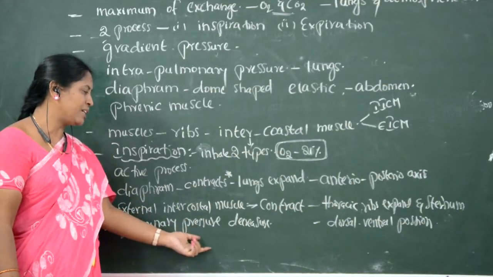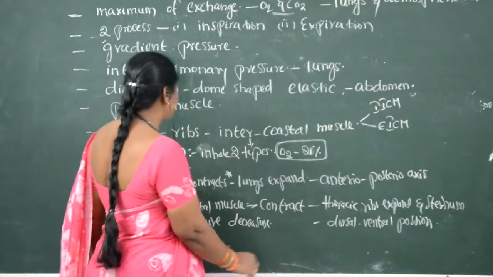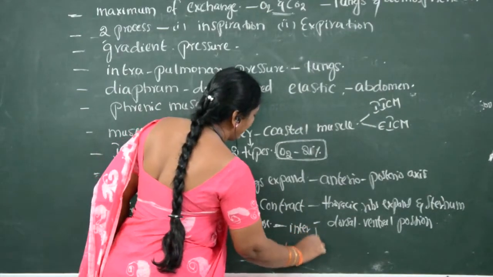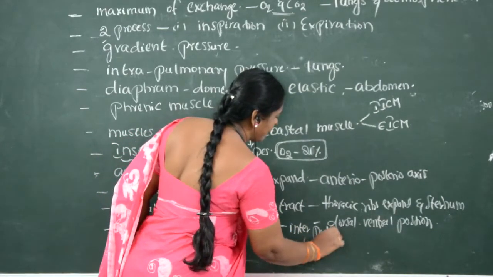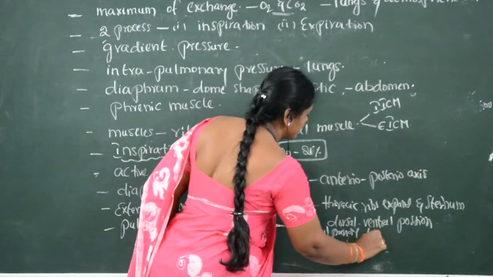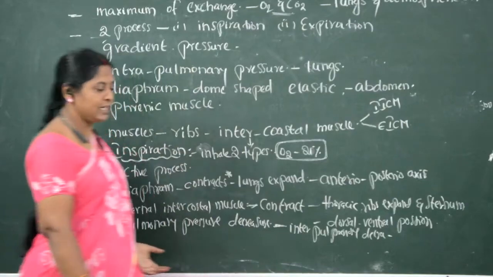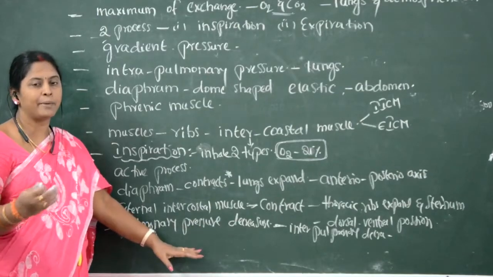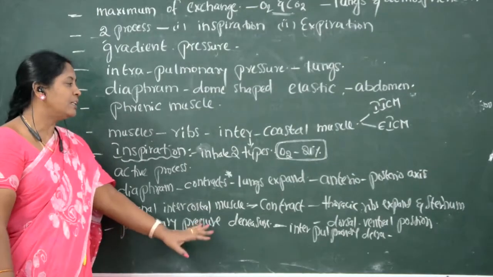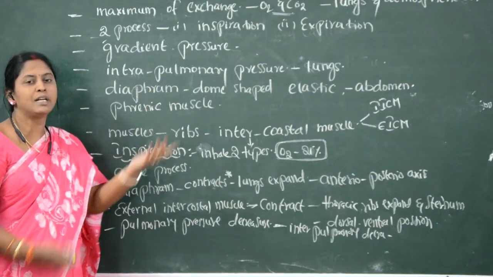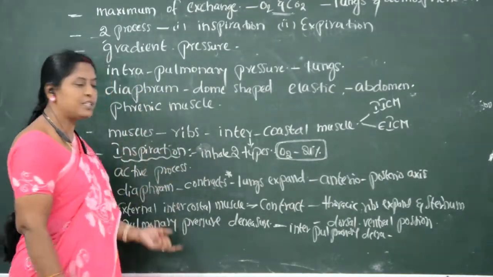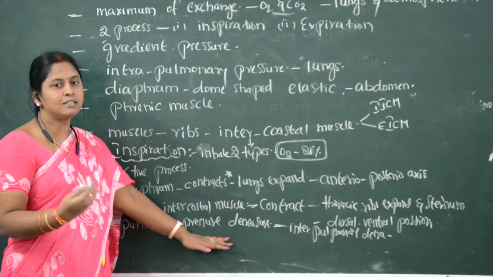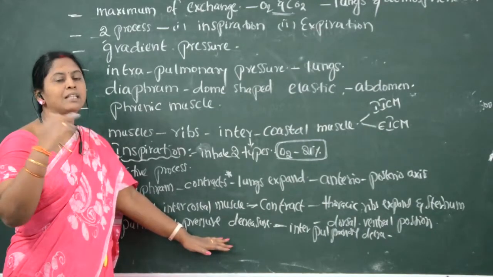So automatically when pressure decreases, interpulmonary pressure decreases. Because of the interpulmonary pressure decreasing, now we have to compare the pressure which is created inside the lungs and the pressure which is present outside. Outside means the atmospheric pressure. So which pressure is more when compared to the pressure exerted in the lungs? In the lungs, the pulmonary pressure is less when compared with atmospheric pressure.